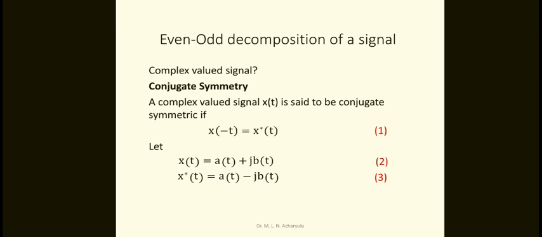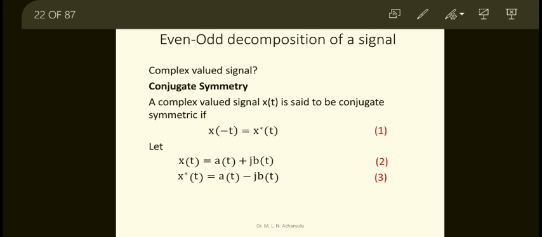A complex valued signal x of t is said to be conjugate symmetric if x of minus t is equal to x star of t. That is the conjugate. Now x of t is equal to a of t plus j b of t, and x star of t is the complex conjugate, so a of t minus j b of t.